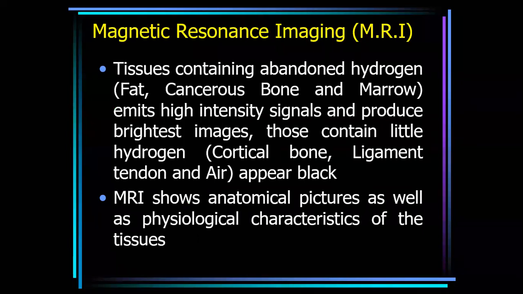Magnetic resonance imaging, MRI. Tissues containing abundant heterogeneous protons, say cancellous bone marrow, produce the brightest images, and those containing little heterogeneity, such as cortical bone, ligament, tendon, appear black. See, in case of MRI, some areas are black. Why? Because of little heterogeneity in cortical bone, ligament, tendon. MRI shows anatomical pictures as well as physiological characteristics of the tissue.